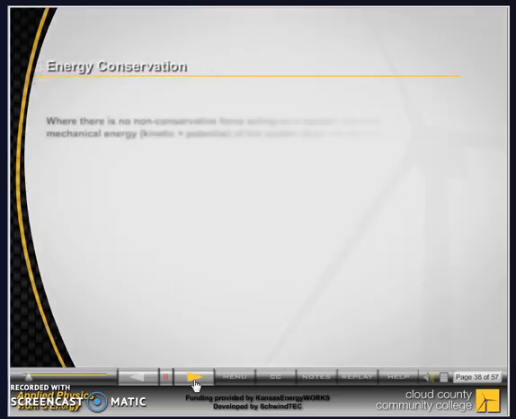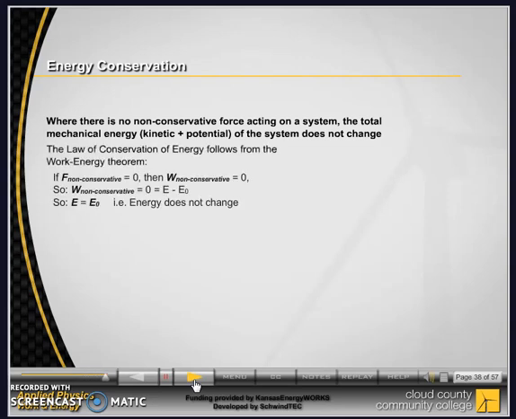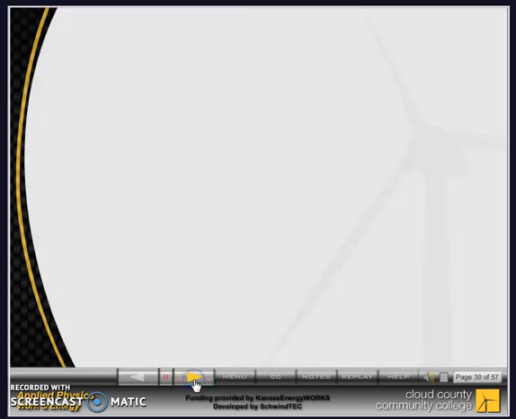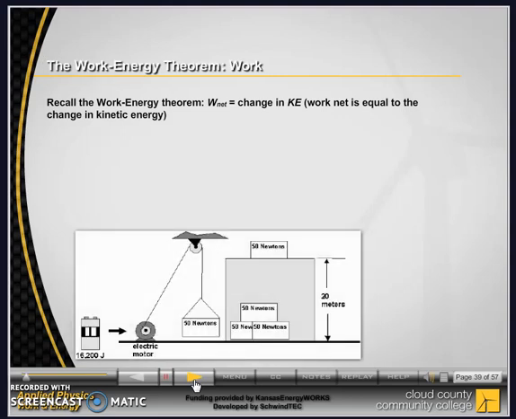Where there is no non-conservative force acting on a system, the total mechanical energy, kinetic plus potential, of the system does not change. The law of conservation of energy follows from the work-energy theorem. Recall the work-energy theorem: work net is equal to the change in kinetic energy.